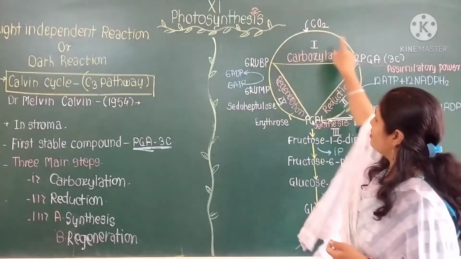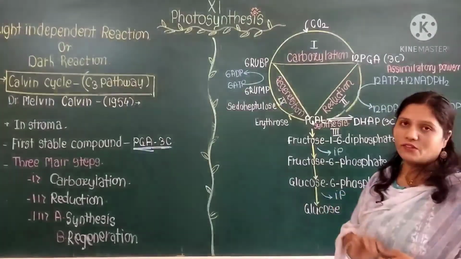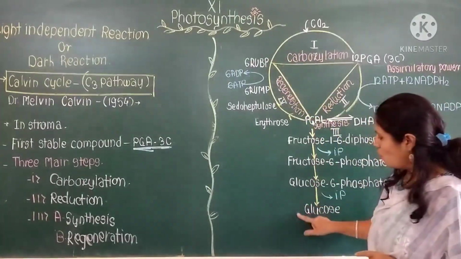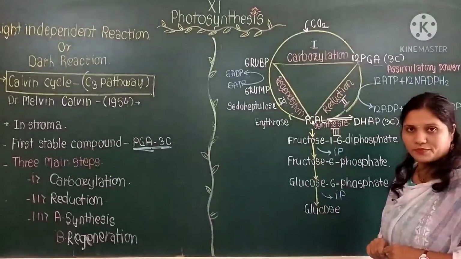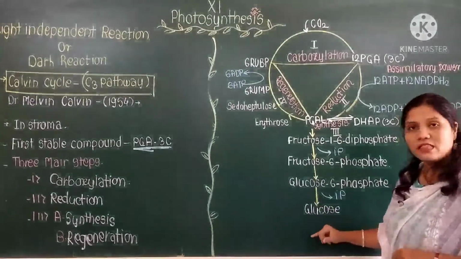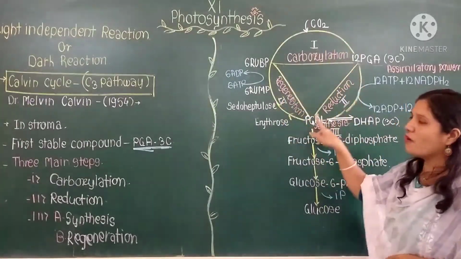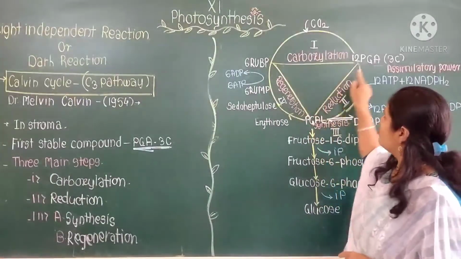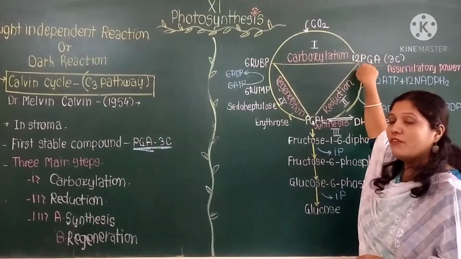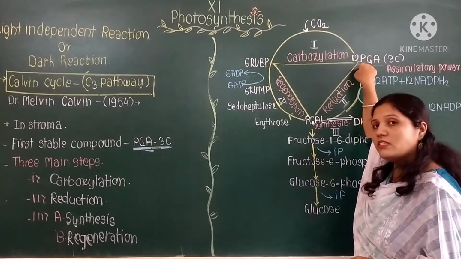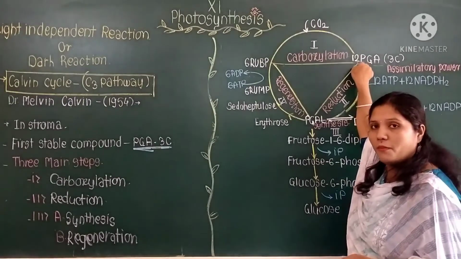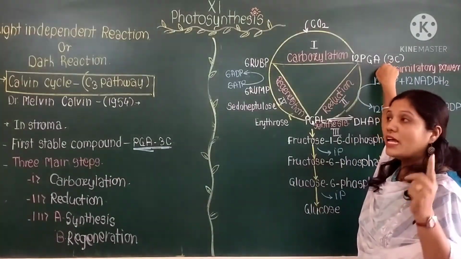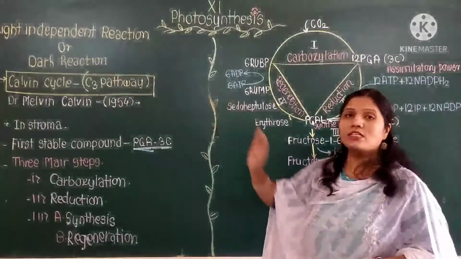So this is the C3 pathway. In this C3 pathway, the glucose molecule is produced. That glucose is synthesized by various biochemical reactions. In this, always remember that in the C3 cycle, the first stable compound that is produced has 3 carbon atoms. That's why this cycle is known as the C3 pathway.